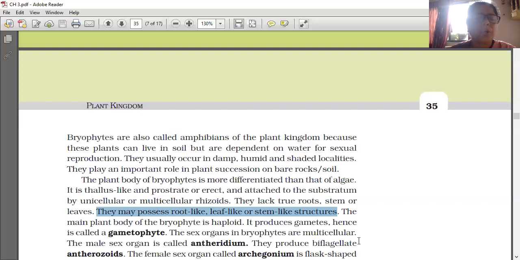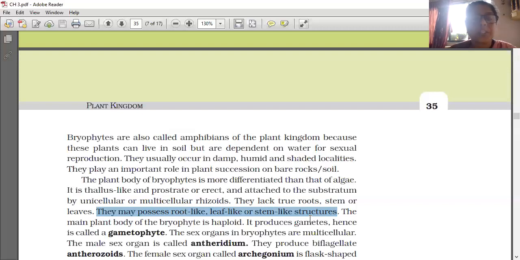The main plant body of the bryophyte is haploid. It produces gametes, hence it is called the gametophyte. Why is this plant body called a gametophyte? Because it produces the gametes. The plant body which produces gametes is called a gametophyte, and the plant body which produces spores is called a sporophyte.